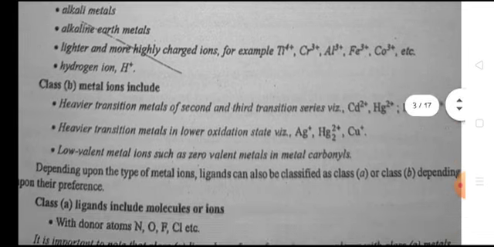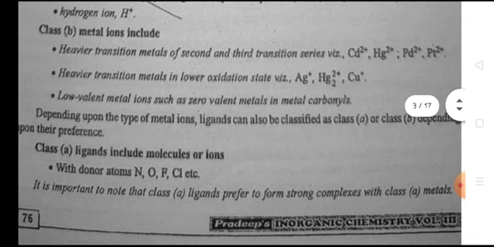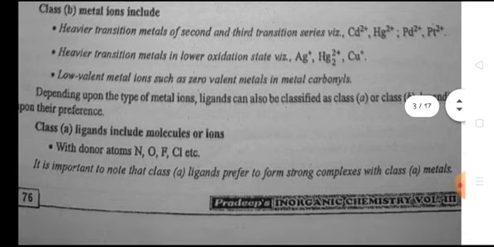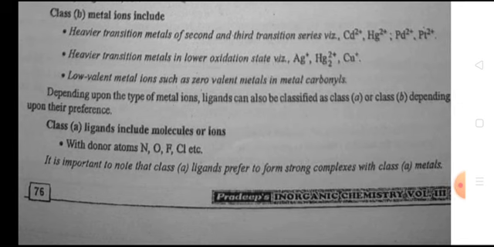Hydrogen ion H+. Class B metal ions include heavier transition metals of second and third transition series, that is Cd2+, Hg2+, Pd2+, Pt2+. Heavier transition metals in lower oxidation state, that is Hg+, Hg2 2+, Cu+. Lower valent metal ions such as zero valent metal in metal carbonyls. Depending upon the type of metal ions, ligands can be classified as class A or class B depending upon their preference.